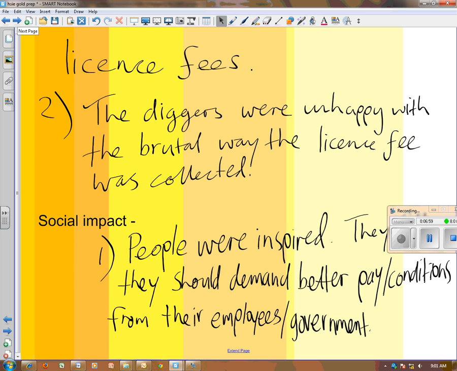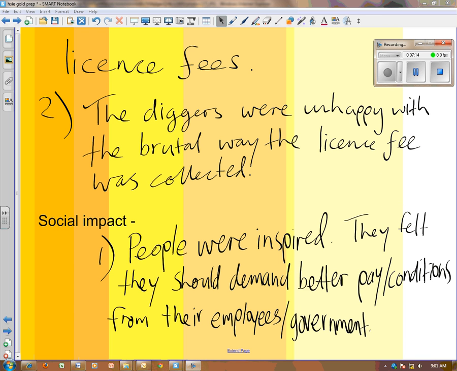You see, of course, the diggers had to pay a license fee for the right to mine, to dig for gold, and the license fees were very high, and often the diggers didn't find gold. So it's a bit rough paying for a license fee when you're not even finding gold. And they had no money anyway. So the diggers actually decided to make a stand against the government troops.